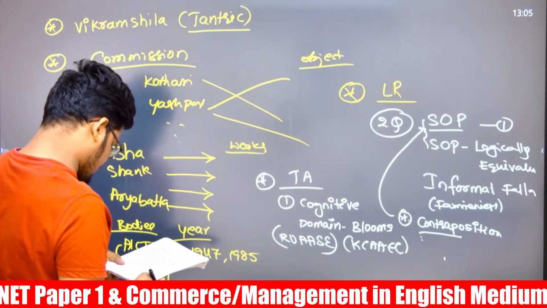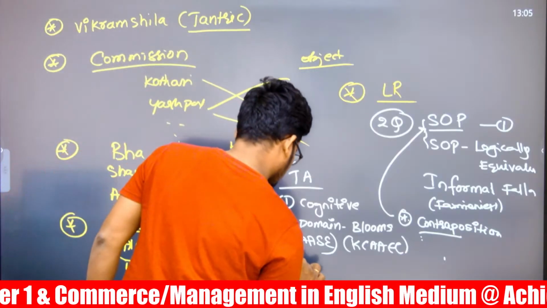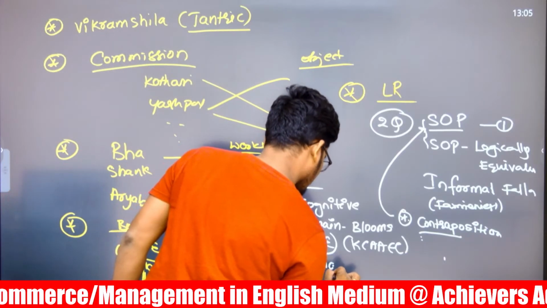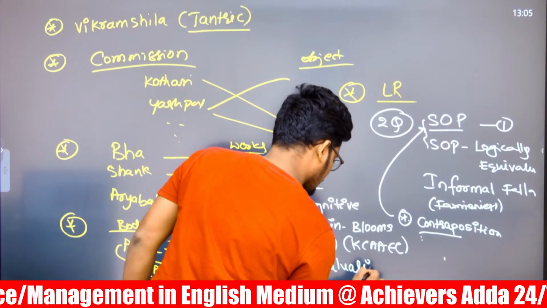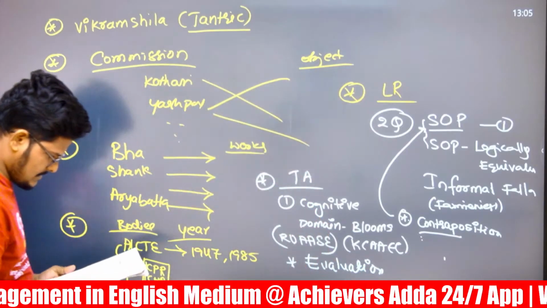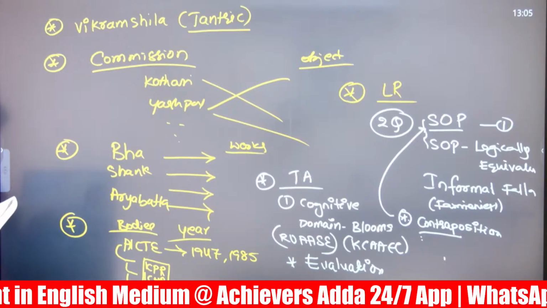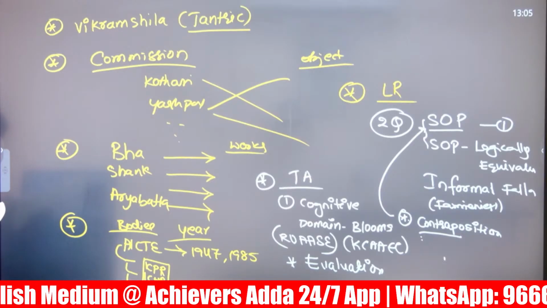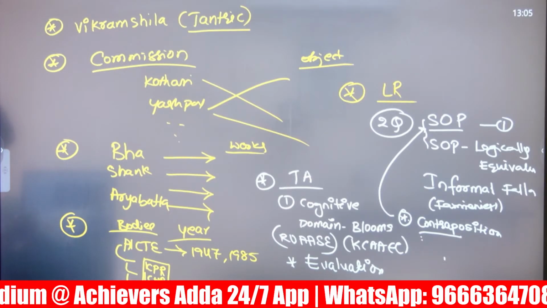And there is a question related to evaluation types, matching. That is the evaluation question in the teaching aptitude, and there are no more questions that were informed by them in the teaching aptitude.